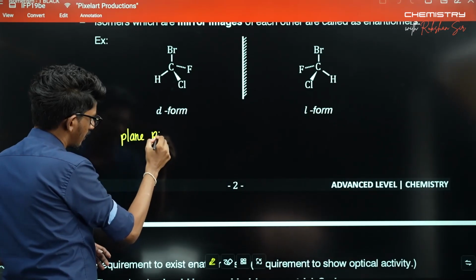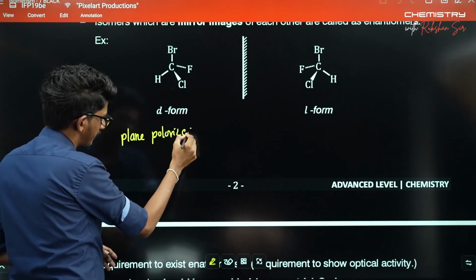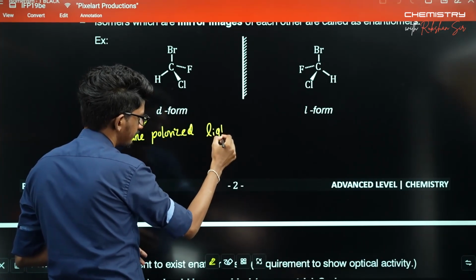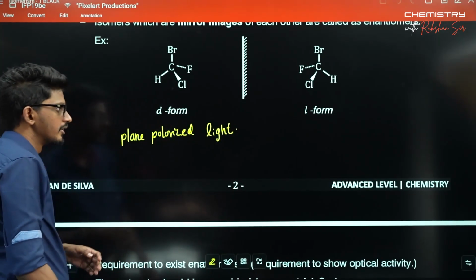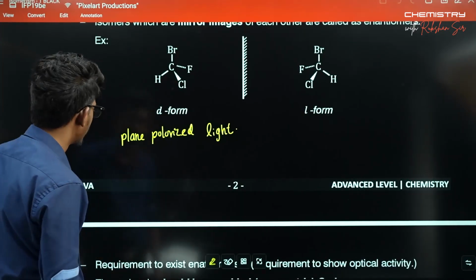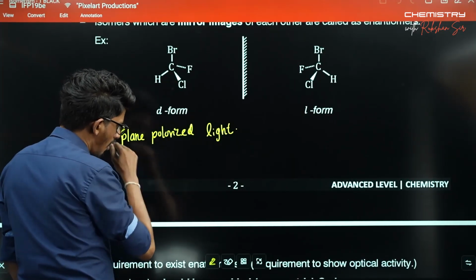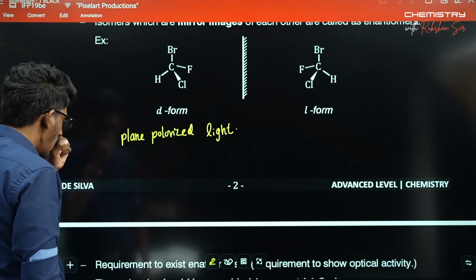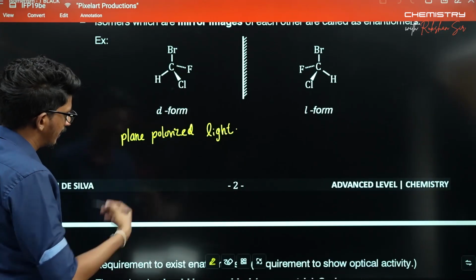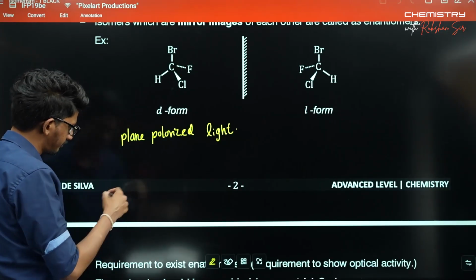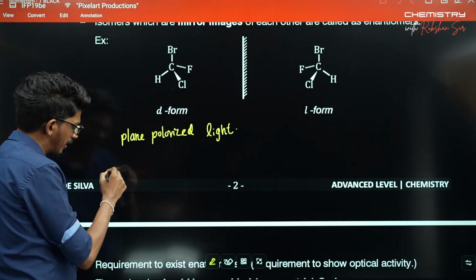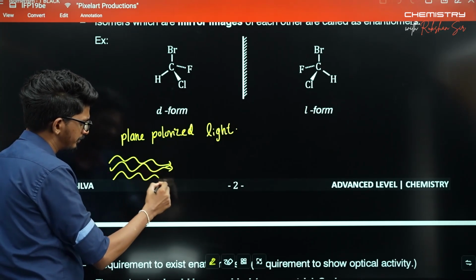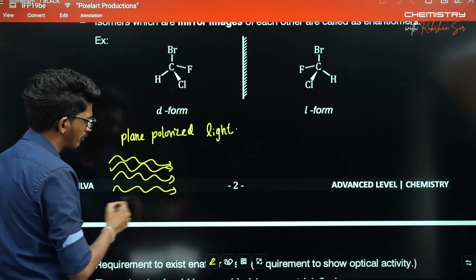Plane polarized light can be used to differentiate these two. What does plane polarized light mean? If you are thinking of a light beam, various radiations are coming. They form a beam of light.